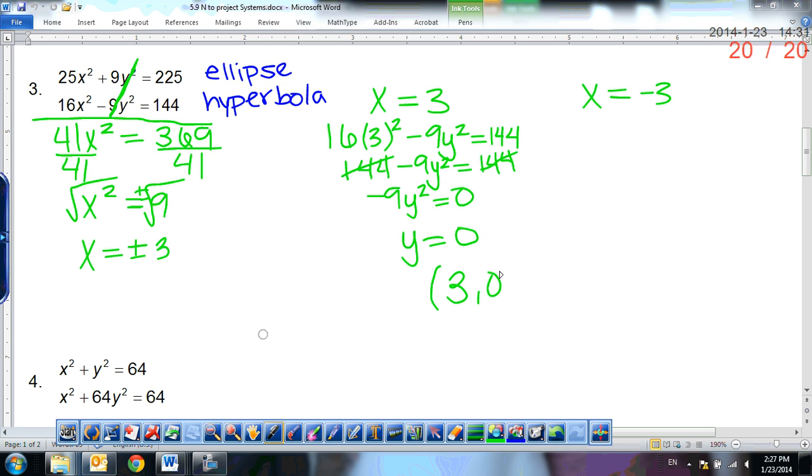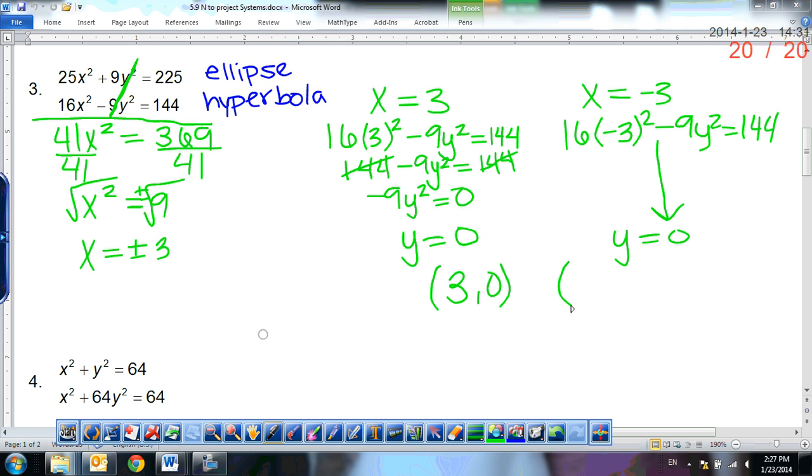3, 0. All right, so let's think about this. If we were to start and plug in this negative 3, what's going to end up happening? It's going to be the exact same, because when I square negative 3, again I end up with 9, and 9 times 16 gets us back to this 144. We go through the process and get, again, y is 0. So what ordered pair does this create? Negative 3, 0. There are 2 solutions for that situation.